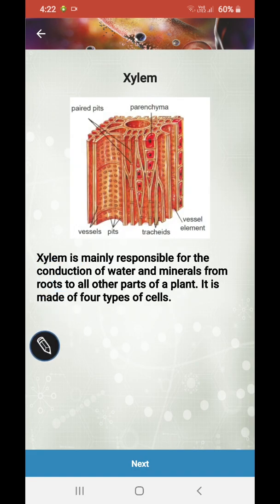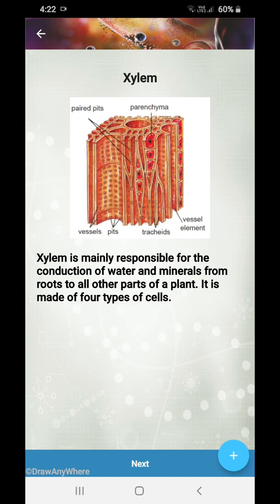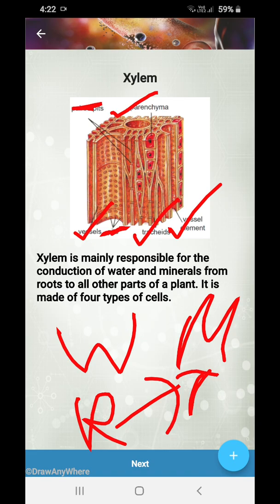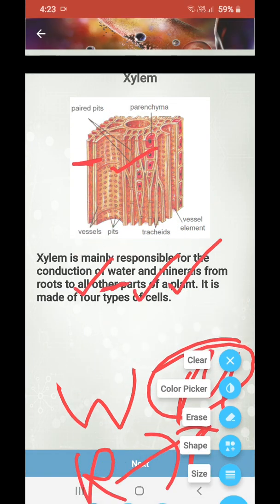Xylem also. See the xylem thing. Paired pits, you don't need that, just cut it off. Xylem parenchyma, vessels, you have; the pits you don't need. The tracheids you all have, vessel element you all have. Now xylem mainly conducts water and minerals from the roots to all the other body parts. Remember, minerals also. Minerals is a very important term. You will have to write that.